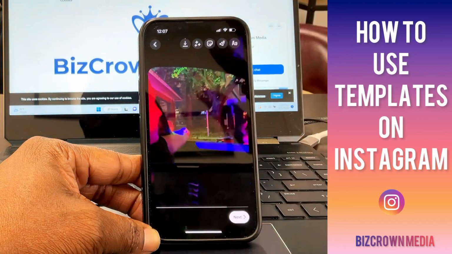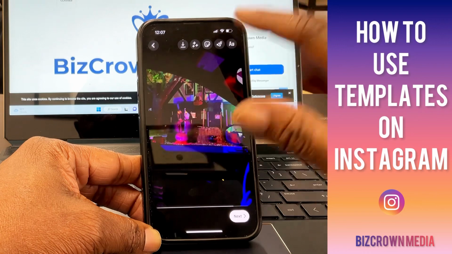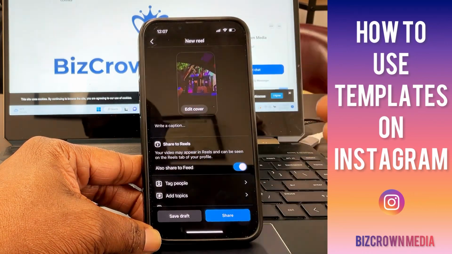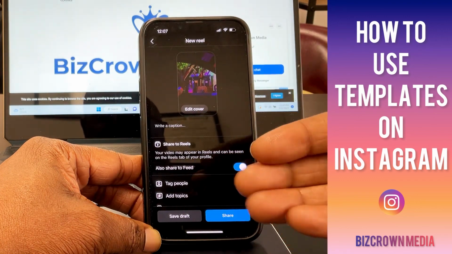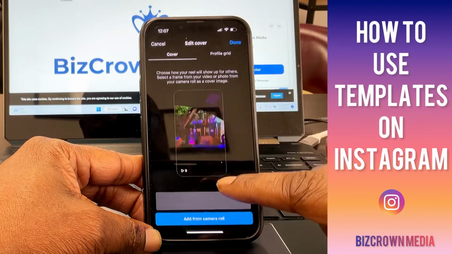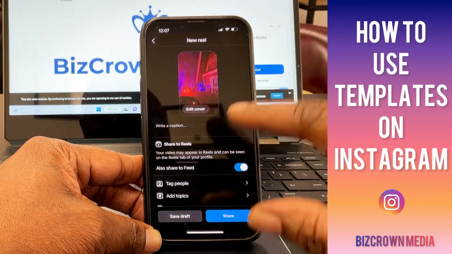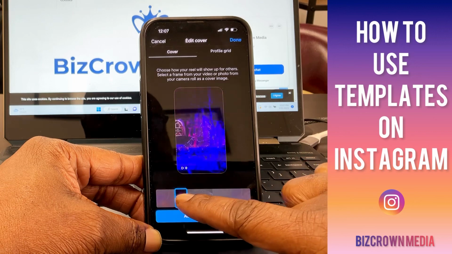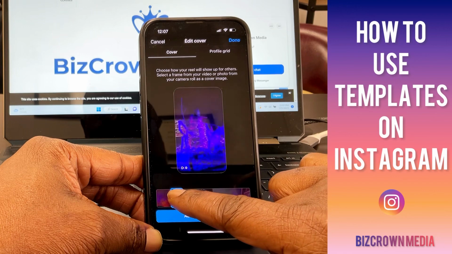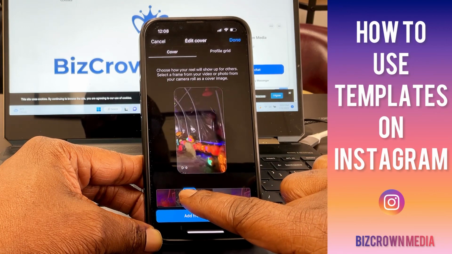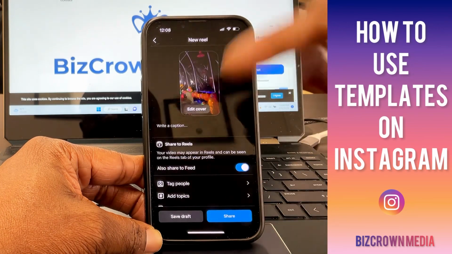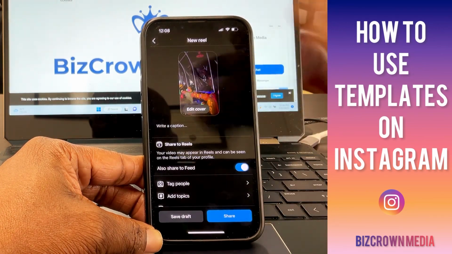Now you have your effects, you have your circles, you have your scribble, you have your text if you want to add it to it. And then now you have your reel. You can add your captions now. And once you add your captions, you can edit your cover however you want it. And to edit your cover, it's quite simple. You just scroll through, and whatever scene you like. So I kind of like this. This is a Halloween video. So we're just going to pick these ones with these nice pumpkins here, and let's say done. And as you can see, that's the cover that you get.